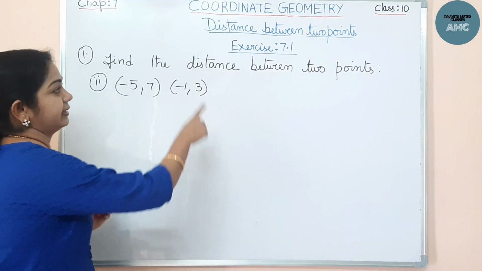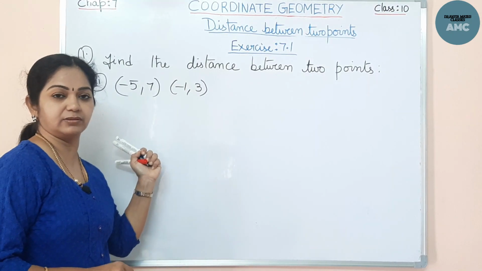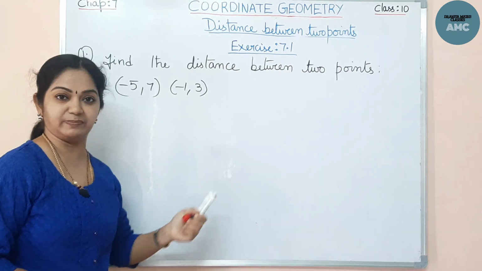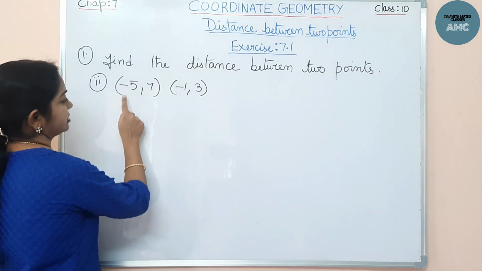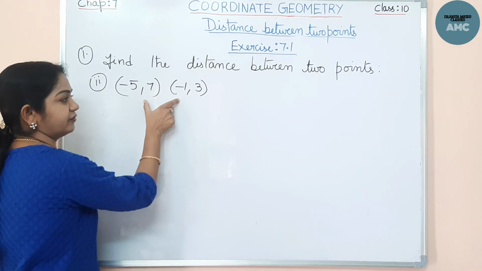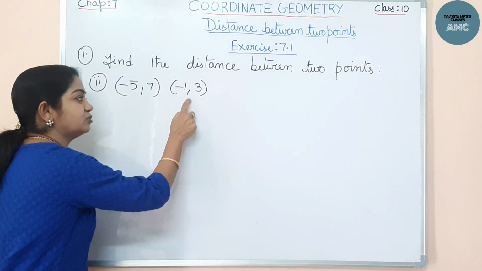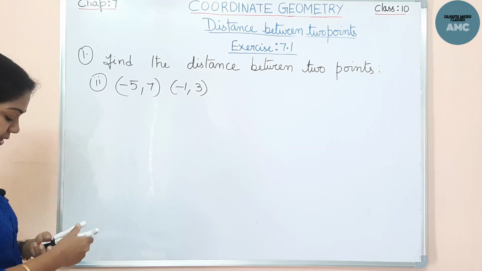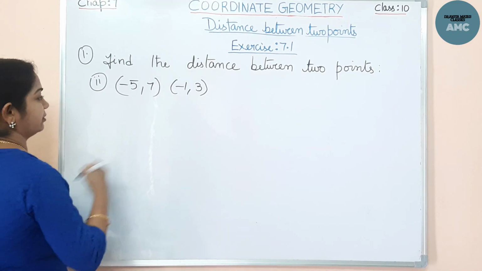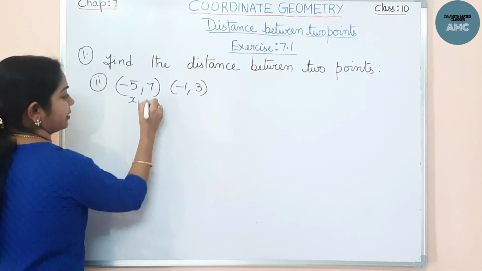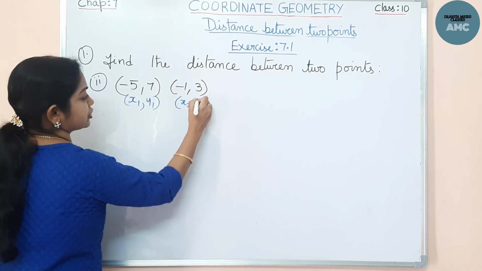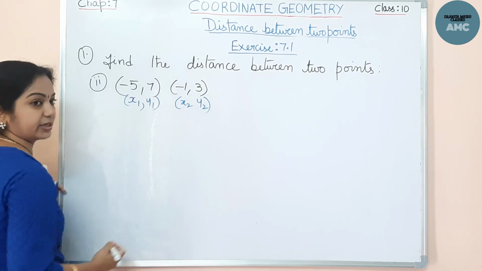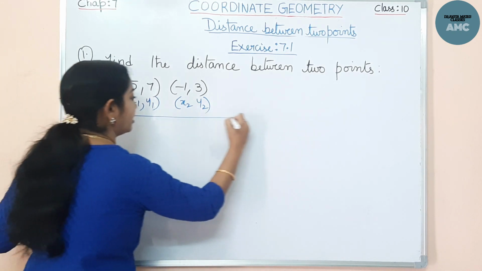Now exercise 7.1, one problem for you. I'll do it to explain the distance formula. Now find the distance between 2 points. The points are given here. We have to find the distance between these 2 points. They are the coordinates. Now we will write down. The first one is x1, y1, the first point. The second one is x2, y2. These are the points. Now what is the distance formula?